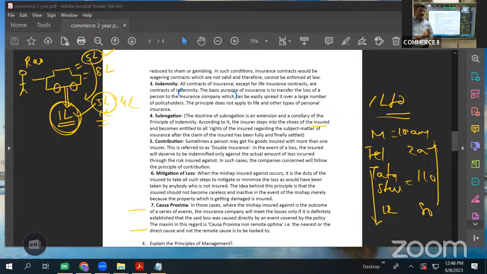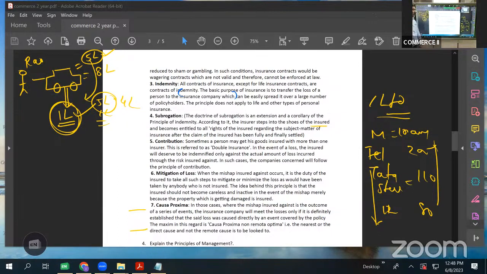I myself will light fire. 2 lakhs ka nuksan ho gaya. Policy amount 10 lakh ka aa gaya. So I'll be in a profit of 8 lakhs. So it is not allowed in case of general insurance. It is not allowed. Whereas in case of life insurance, we cannot assess the value of a life.